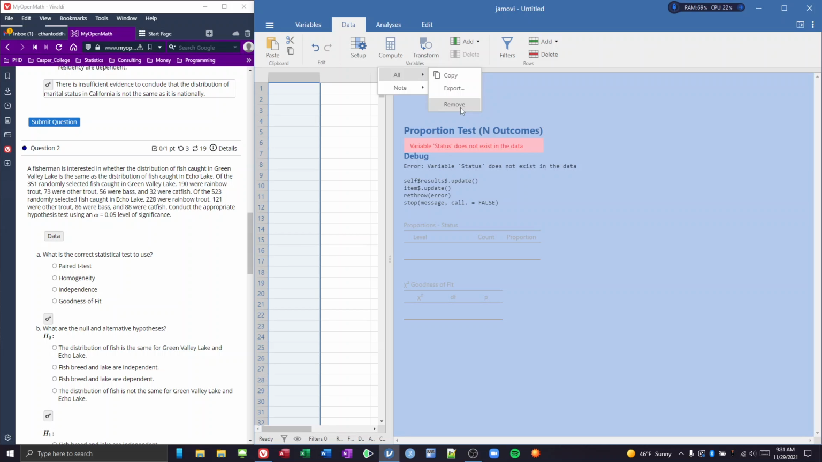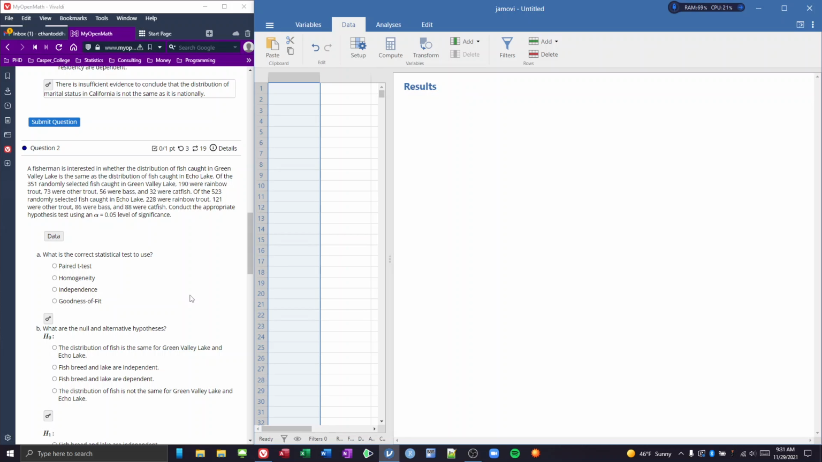Okay, so here it says a fisherman is interested in whether the distribution of fish caught in Green Valley Lake is the same as the distribution of fish caught in Echo Lake. Of the 351 randomly selected fish in Green Lake, we have this certain distribution of fish. And if we look at the 523 fish caught in Echo Lake, we have another distribution of rainbow trout, other trout, bass, and catfish. Okay, and then we're going to conduct this hypothesis test.